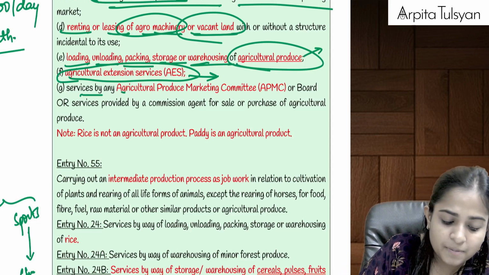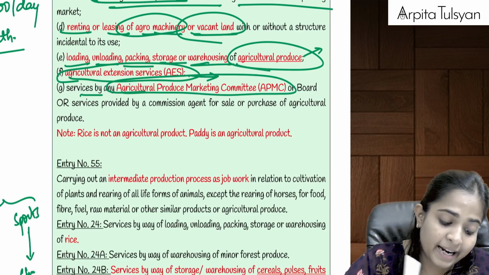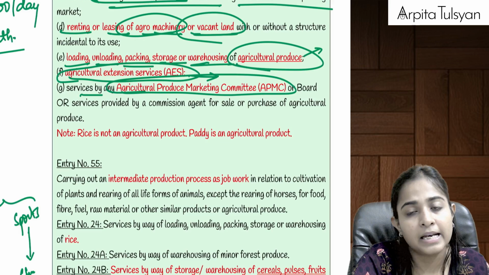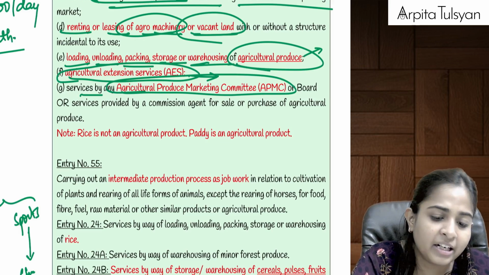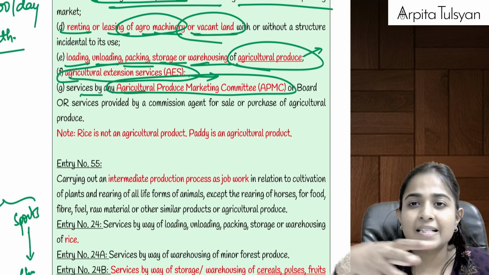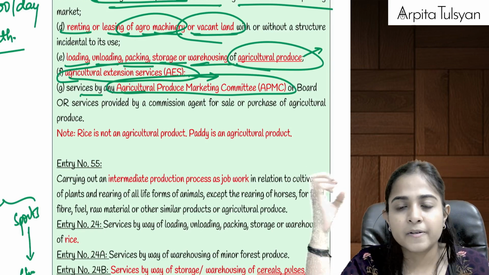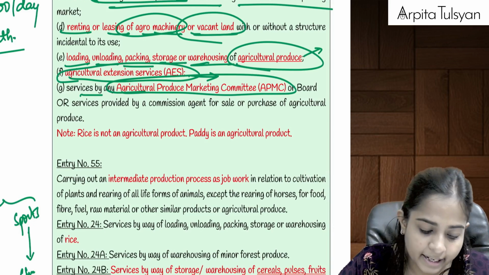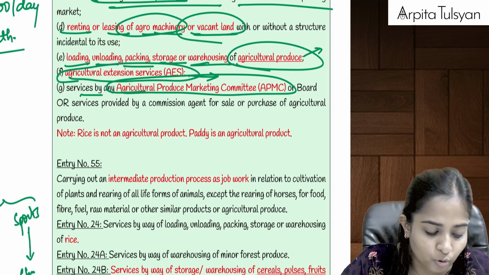Similarly, services by APMC, Agriculture Produce Marketing Committee. You must have heard about APMC. Generally, in every big city or every state, there is an APMC. That is a mandi, which we call in Hindi. It is a mandi where the farmers can come and sell their produce. That can be sold in wholesale also, that can be sold in retail also.